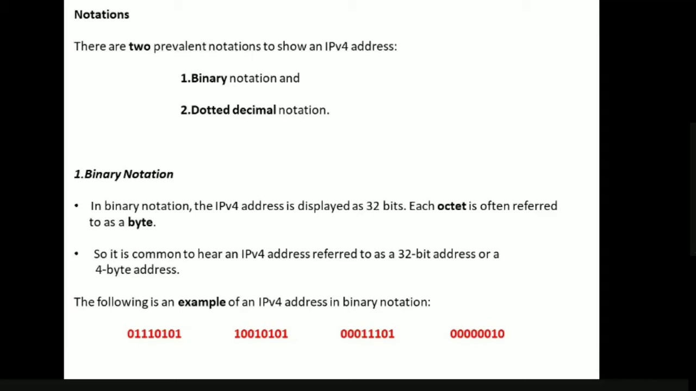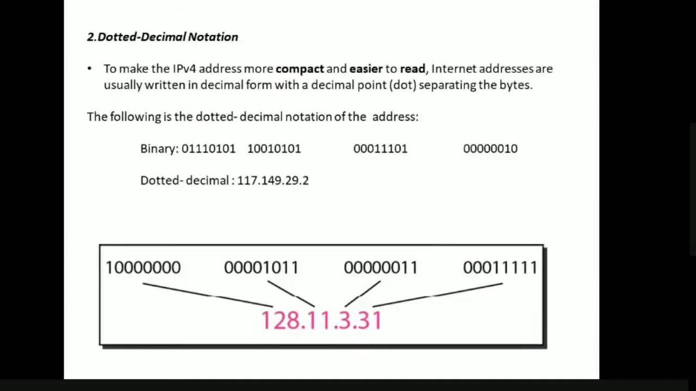0 1 1 1 0 1 0 1 is the first byte, 1 0 0 1 0 1 0 1 is the second byte, 0 0 0 1 1 1 0 1 is the third byte, and 0 0 0 0 0 0 1 0 is the fourth byte. This is a simple example of how we represent an IPv4 address in binary notation.